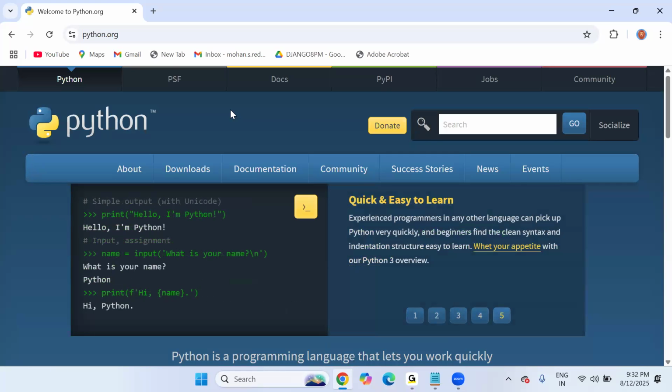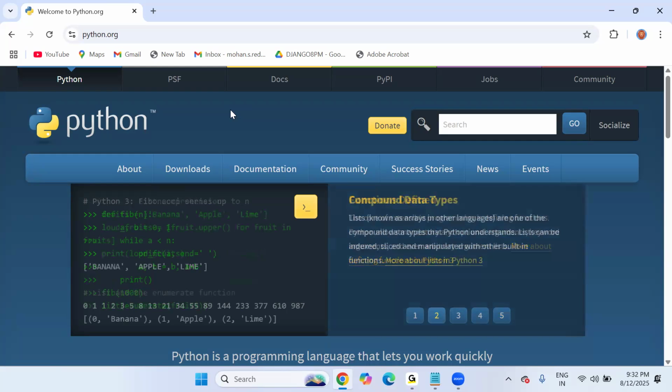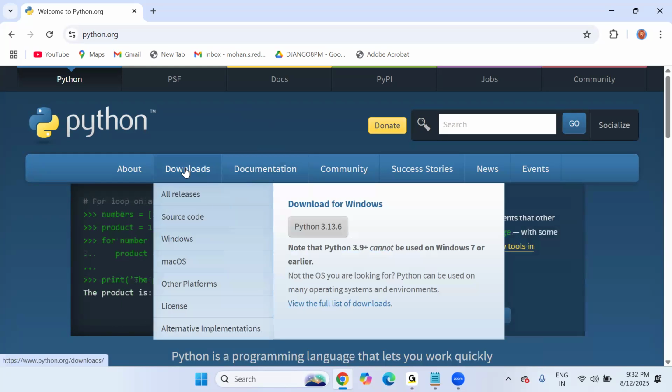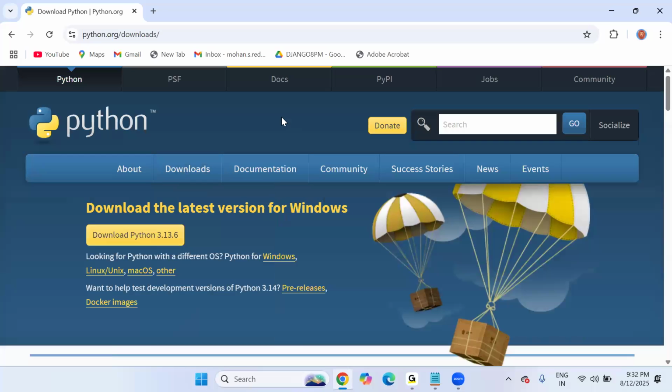But as a beginner to Python programming, you can't understand what they are saying in this official documentation. That's why we are here as trainers, to simplify things and put them in front of you. You can see there is a documentation section and a download section. If you go to the download section, you can see the latest stable release, download Python 3.13. And even a month or 20 days after, Python 3.14 might also be available here, because every few days, after major or minor changes, they release a new version. So this is the latest stable release.